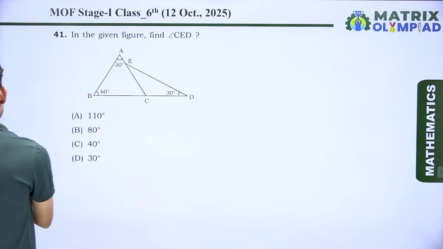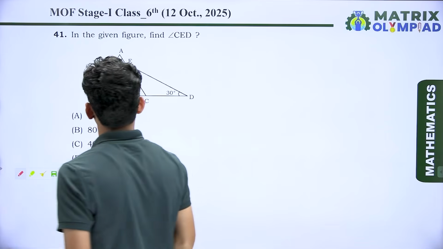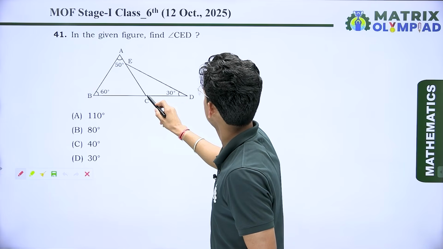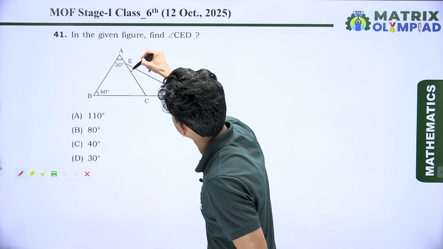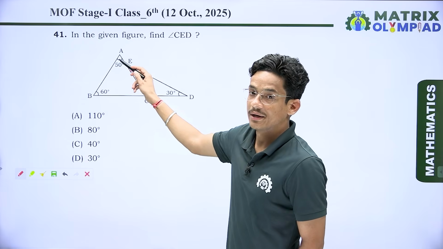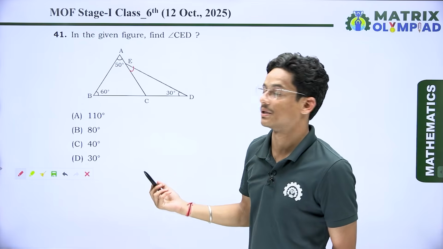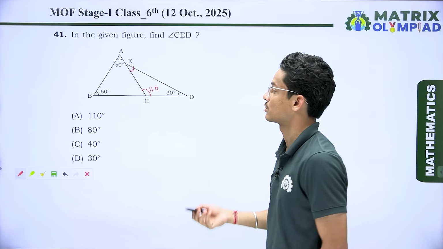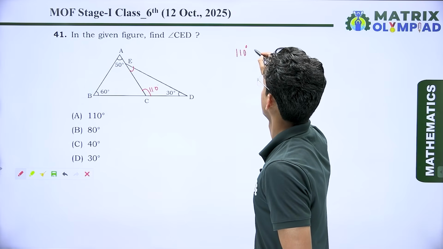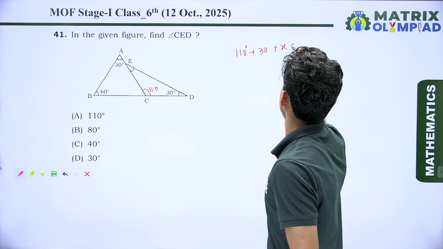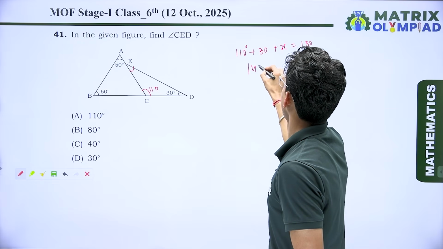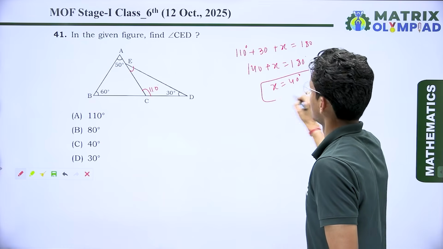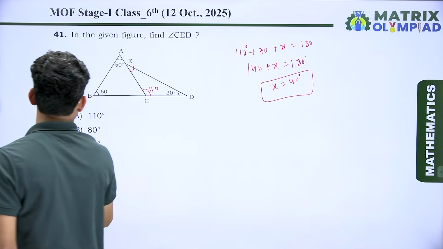Now the next question: in the given figure, find the angle CED. We have to find this angle. We know the sum of two interior angles is always equal to the opposite exterior angle. So 60 plus 50 is 110, and we know the sum of interior angles is 180 degrees. So I can write here 110 plus 30 plus x equal to 180. So 140 plus x equal to 180. So the value of x is 40 degrees. So option number C is the correct answer over here.